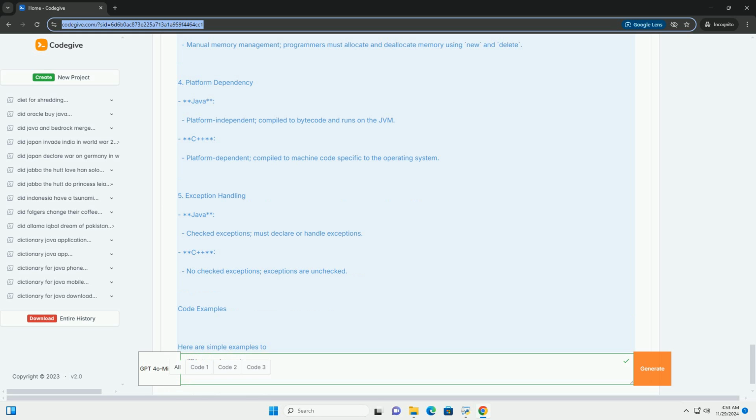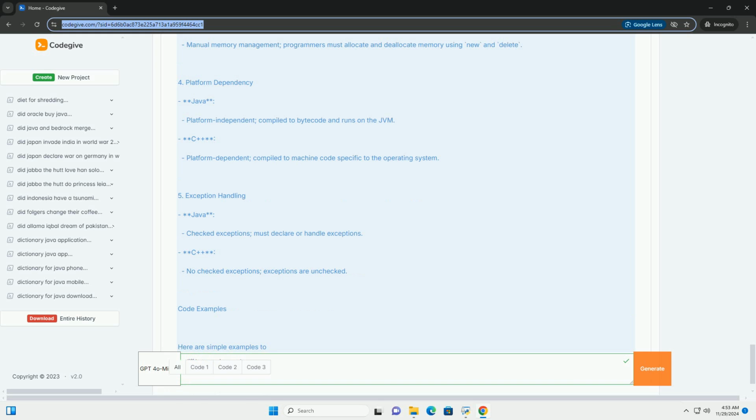Code example. Let's look at a simple example: defining a class, creating an object, and displaying a message. Java example. C++ example. Explanation of the code.